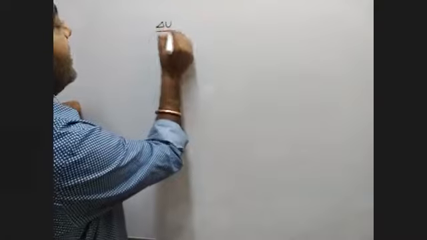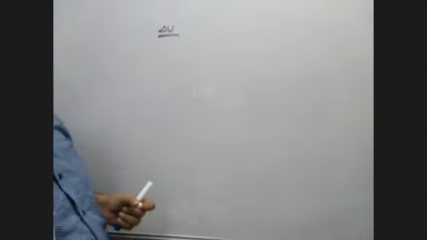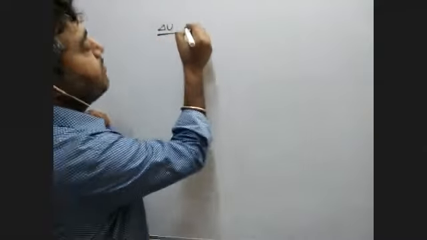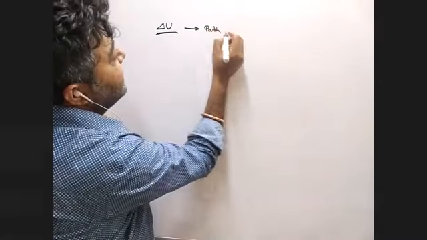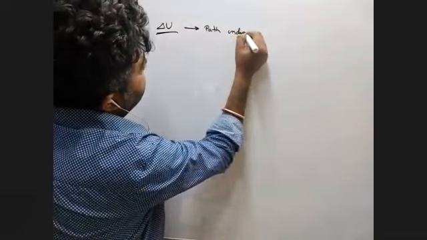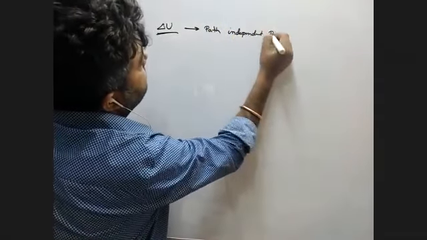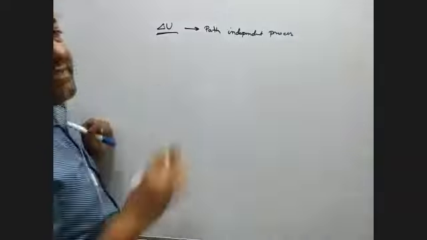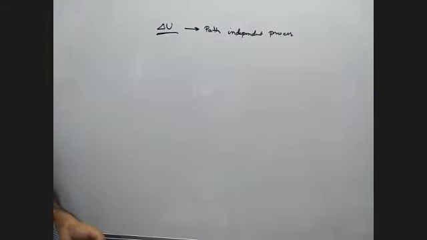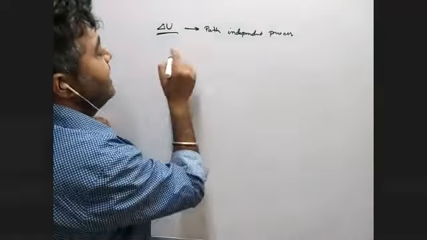If it is okay, then the next part is change in internal energy, del U. Del U is change in internal energy, and that is a path independent process. What do you mean by path independent? It does not depend on path. So it only depends on initial and final position.